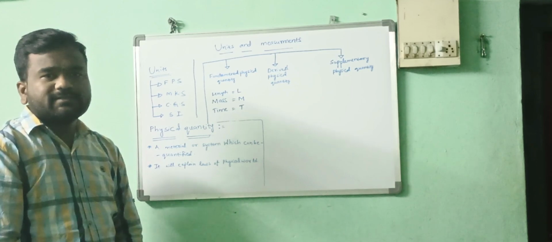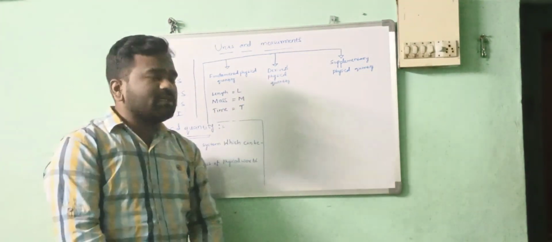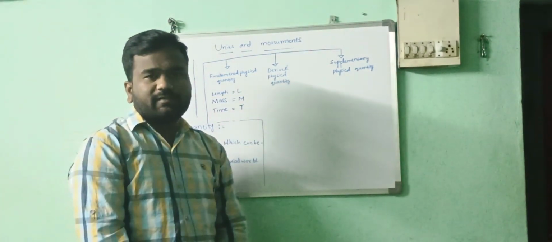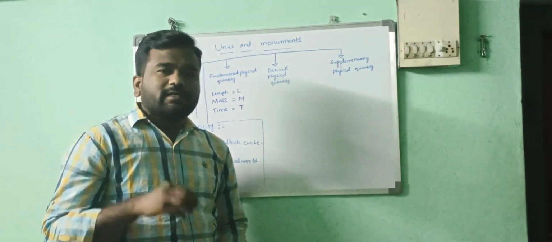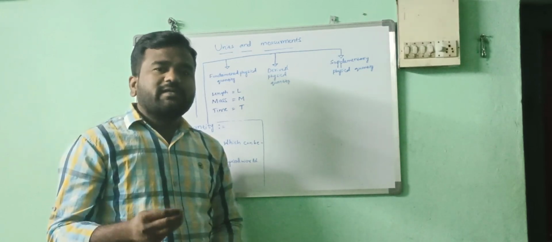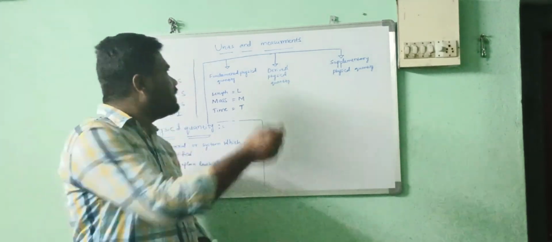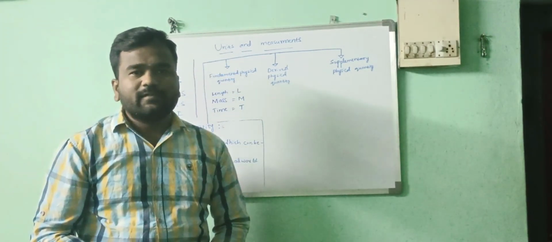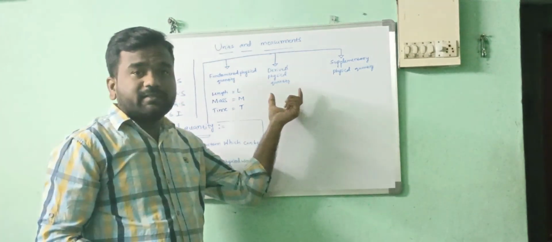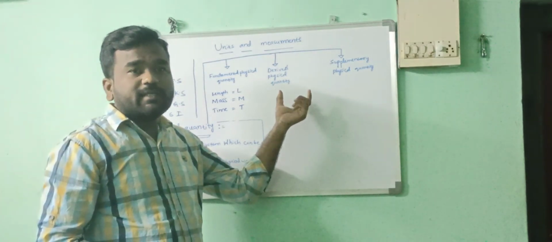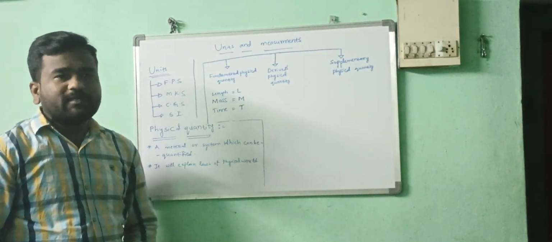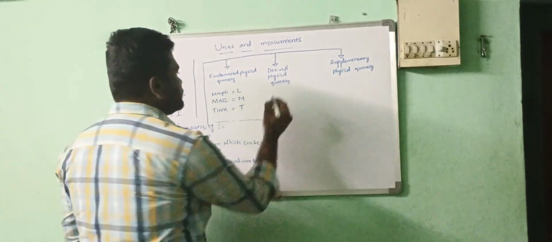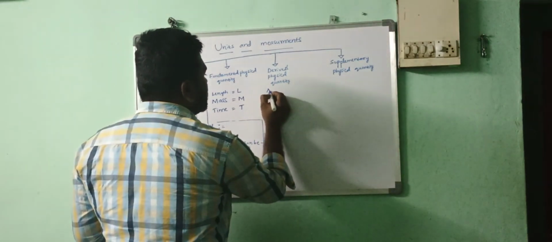Now coming to the derived physical quantity. What is a derived physical quantity? A derived physical quantity is a physical quantity which depends on the fundamental physical quantities. They are not independent. They are dependent. Understand? For example, area.